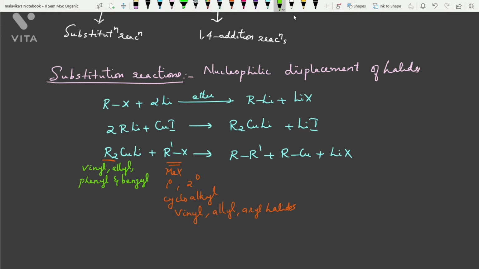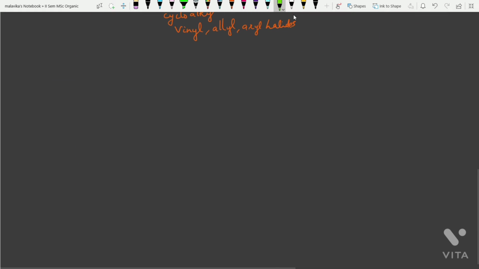So we will go through them one by one. First I'm taking the Gilman reagent R2CuLi. Now this will undergo nucleophilic substitutions with various substrates.